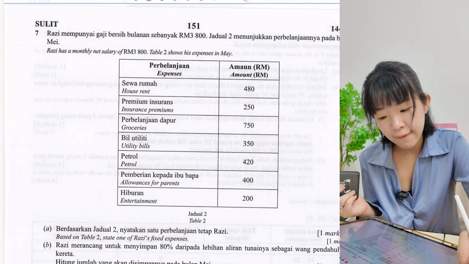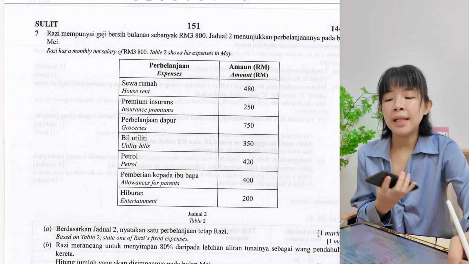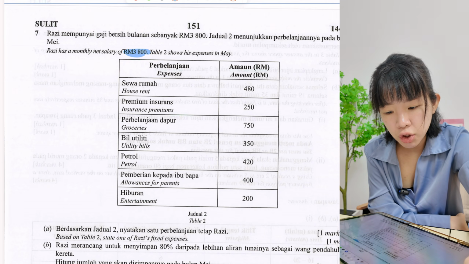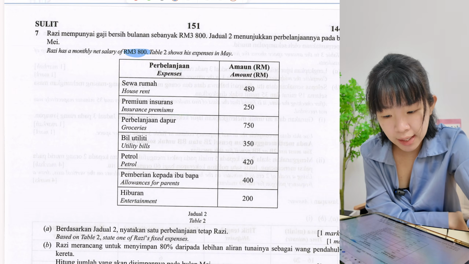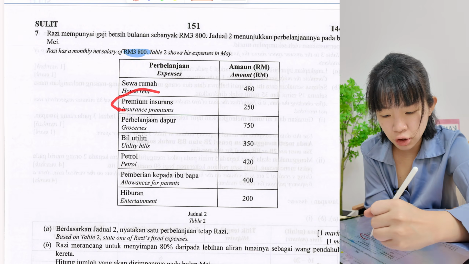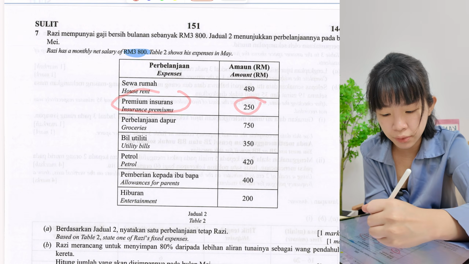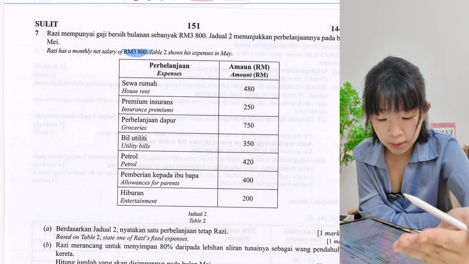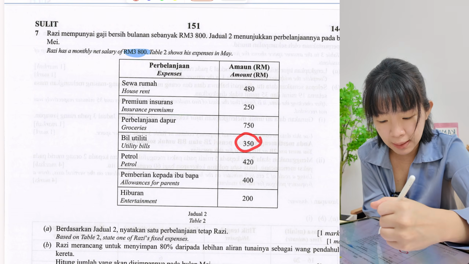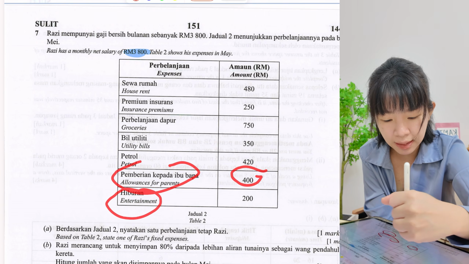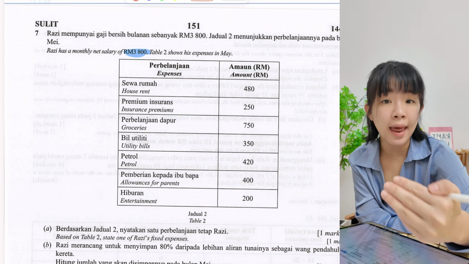Okay, question number 7. Razi has a monthly net salary, so the net salary is 3,800. It shows the expenses in May. Okay, so look at the expenses. We have house rent 480, insurance premium 250, grocery 750, utility bill, meaning water bill and electricity bill, 350, petrol 420, allowances for parents 400, entertainment 200. So all these are expenses.